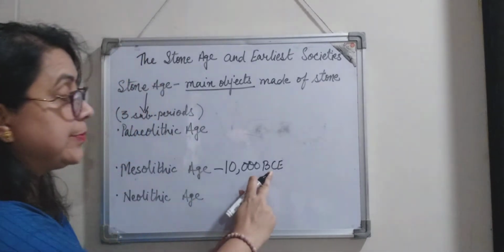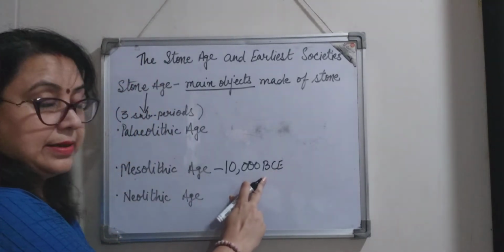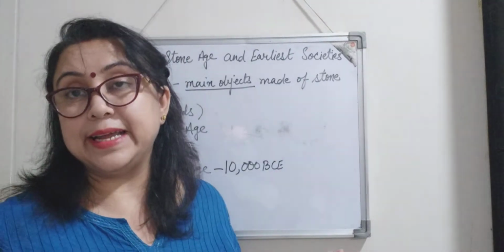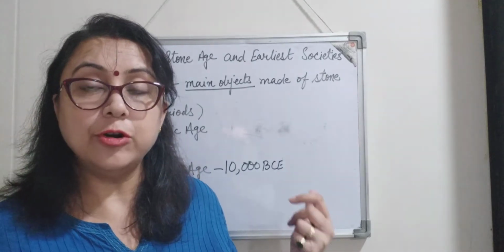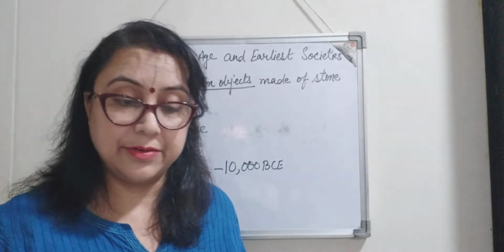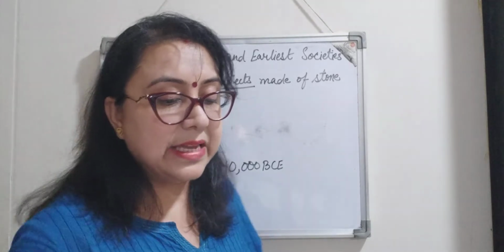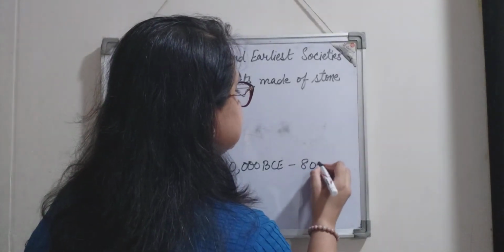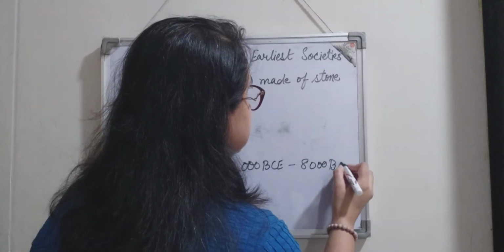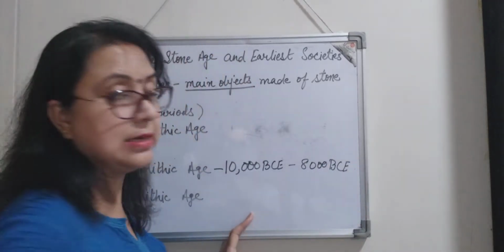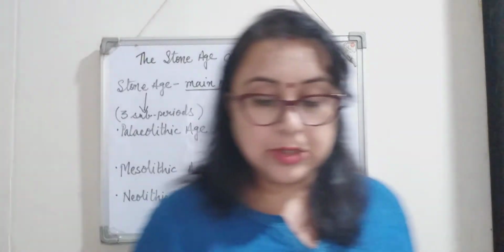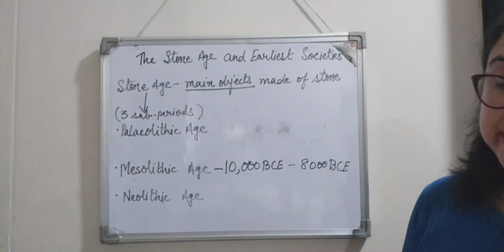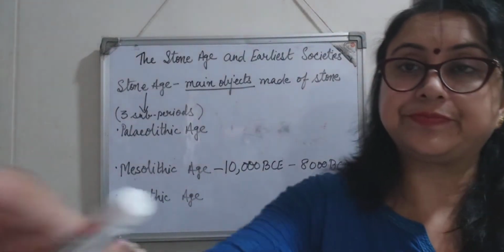I hope all of you remember BCE. Yes, it's absolutely correct. Before Common Era, right? And ended around 8,000 BCE, right? So this was the phase of Mesolithic age.